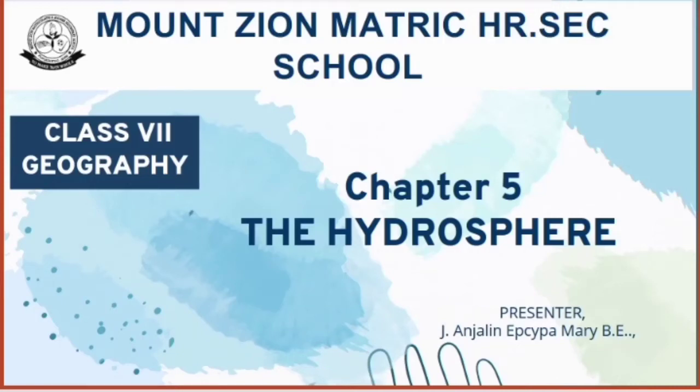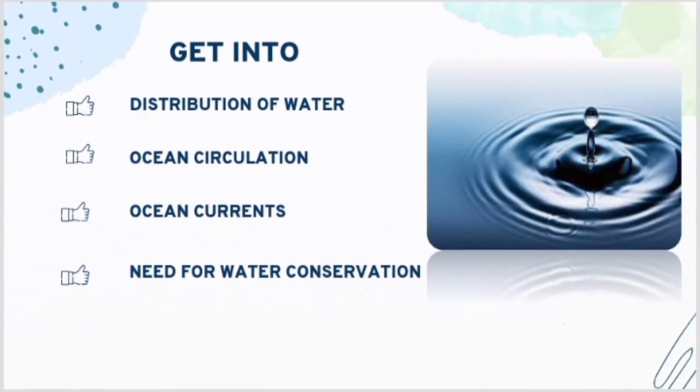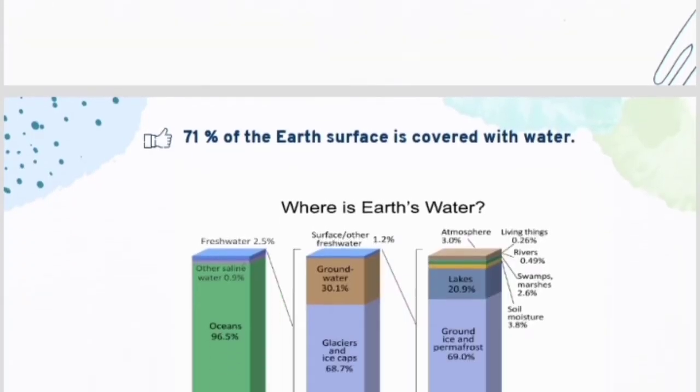Welcome to online class Standard 7 Geography Chapter 5, The Hydrosphere. In this lesson we are going to learn about the hydrosphere, which means the water present on the earth. Let's start the lesson. We'll get into the distribution of water, the circulations of ocean, the ocean currents and the need for water conservation.